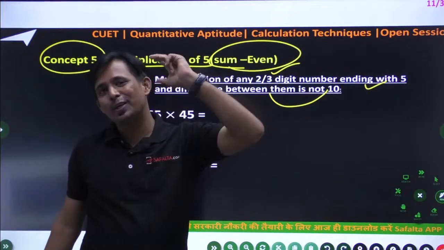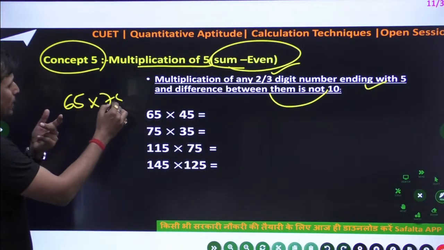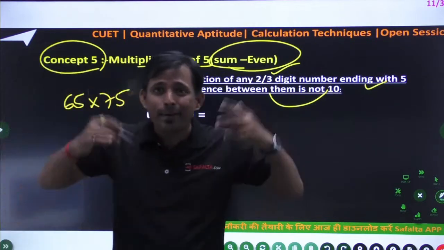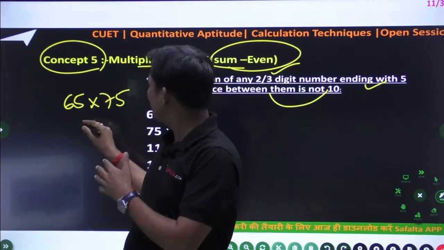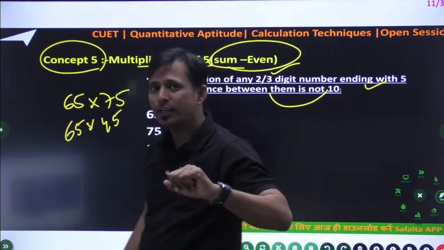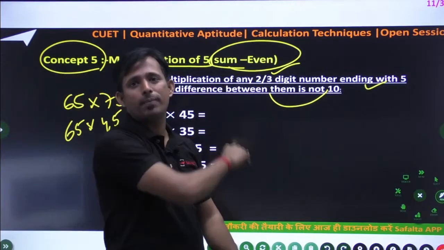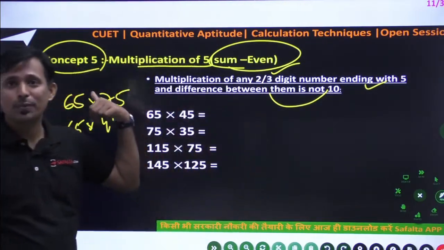I think you create one question at least. So sir 65 into 75 you have told, that is okay, but every time we can't solve. Like sometime the question is like 65 into 45, then because difference is not 10, and in the last concept when the difference is 10, then you can apply. So in that situation what you have to do, that is important.